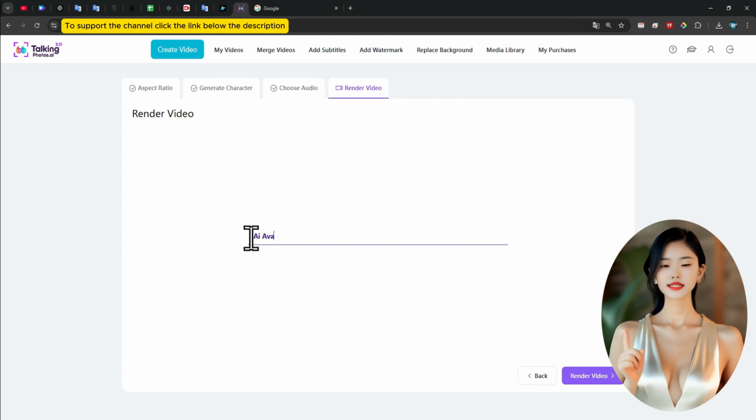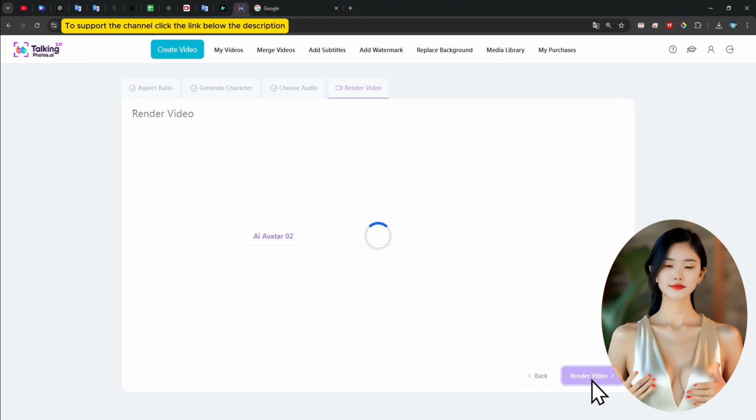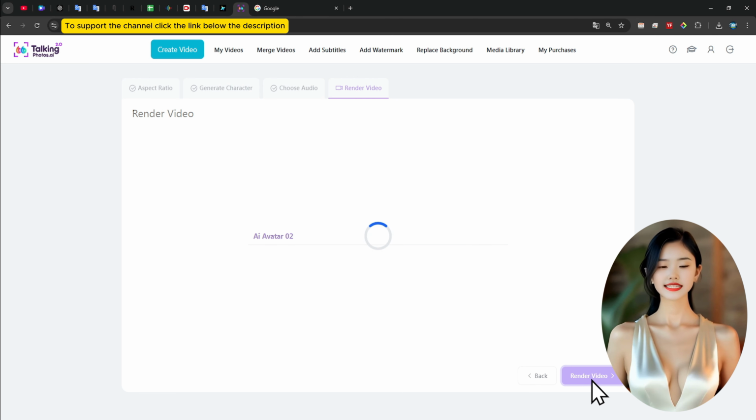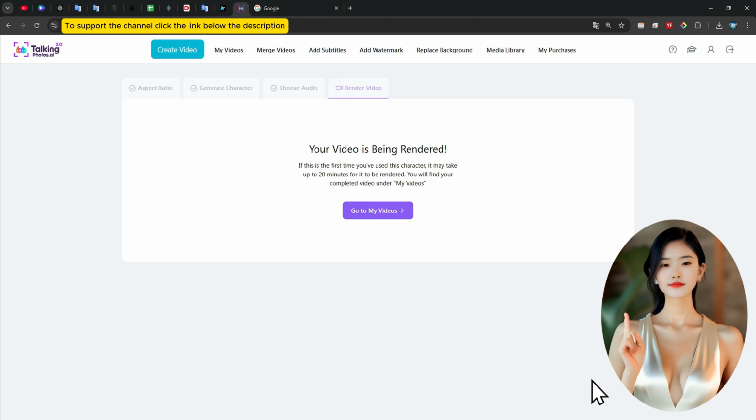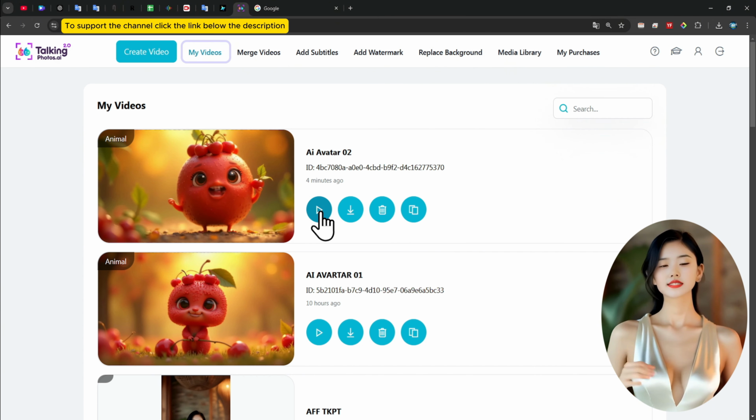5. Export your AI avatar video. In the Render Video tab, enter the project name in the Enter Project Name field. Click Render Video to begin the exporting process. Note, the first render may take up to 20 minutes. Please be patient. 6. Review and edit the video. Go to My Videos to check the created video.